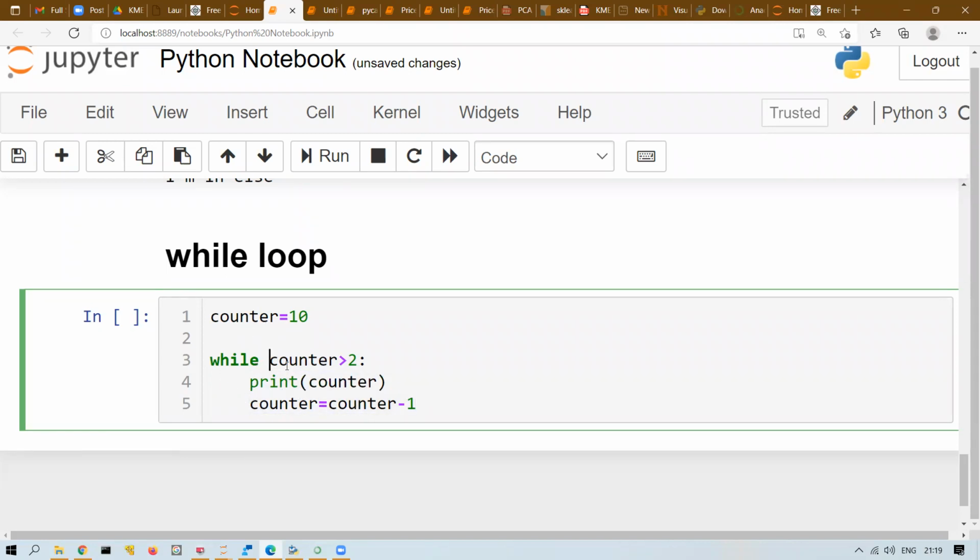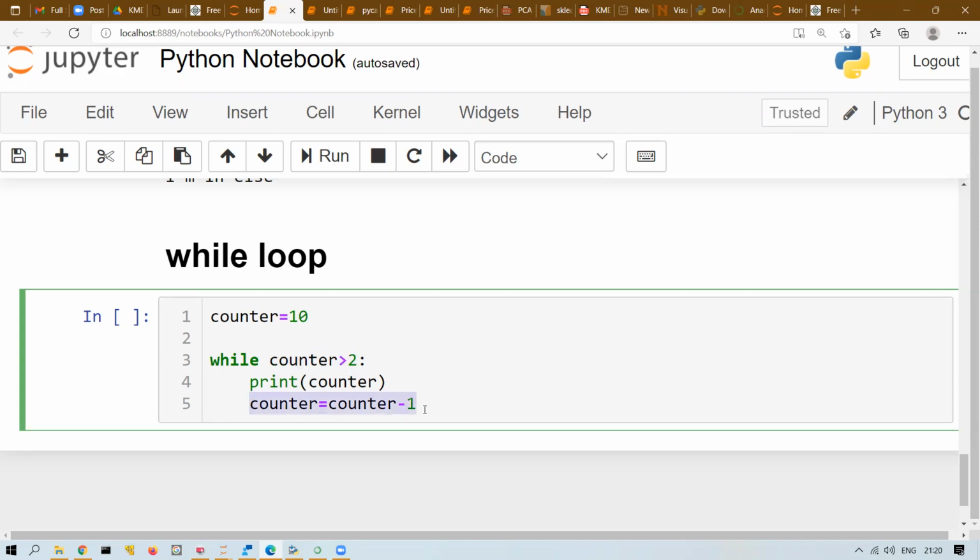Again, it will check. 9 is greater than 2. The condition is true or false? True. Print 9 and counter will become 8. 8 is greater than 2. Condition is true. Again, print 8. Counter will become 7. Like this, it will continue. Now, let's say the counter is 3. 3 is greater than 2. Condition is true. It will print 3.